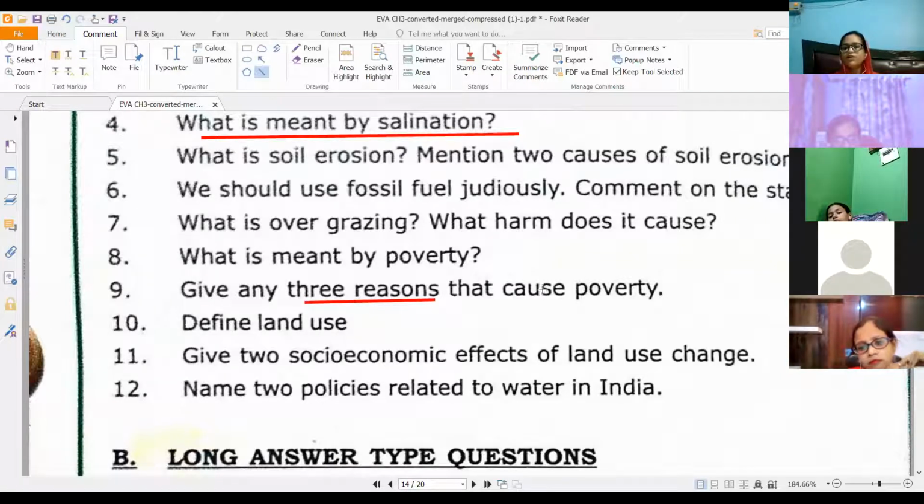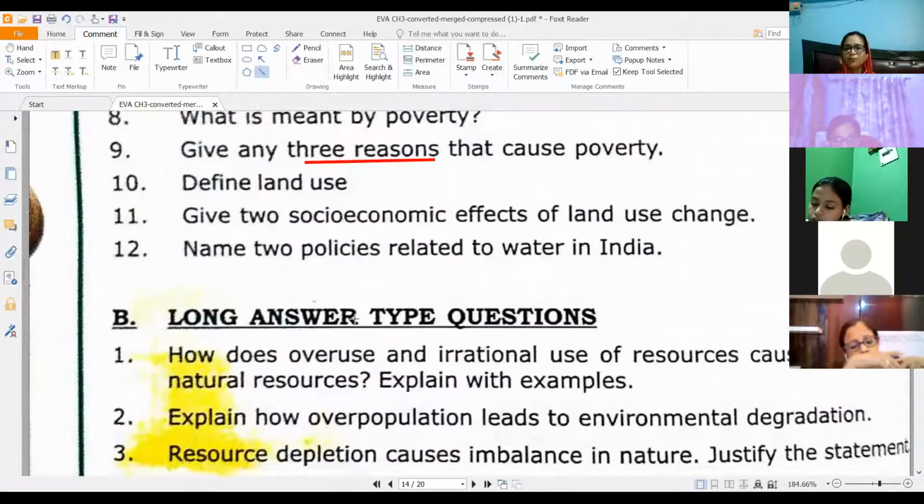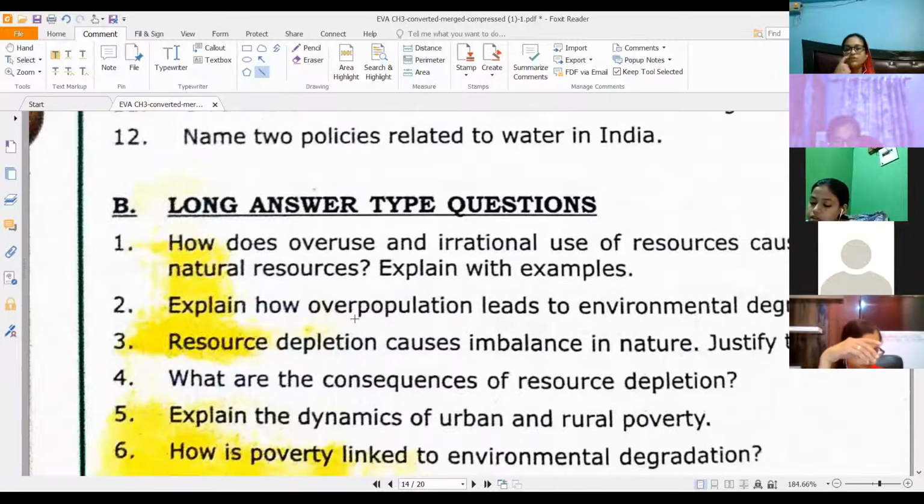While this question will obviously be 3 marks, and so you need to give 3 points each of 2 lines. So I'll need at least 5 to 6 lines in this case. You can give it in the form of points, you can give it in the form of paragraphs, that is up to you.